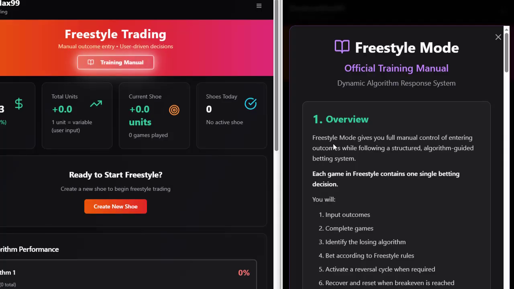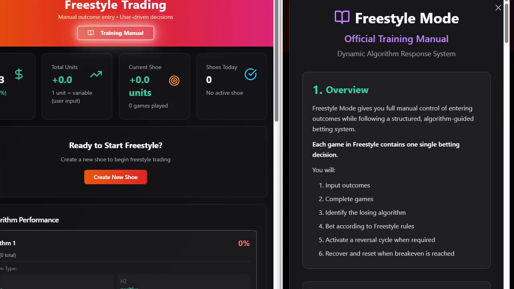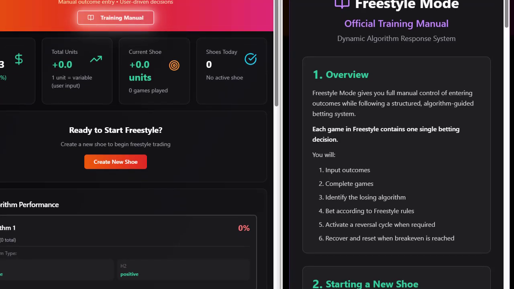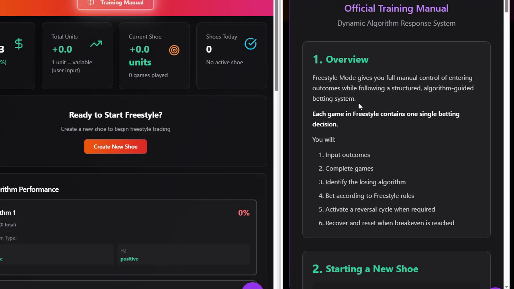It says overview. Number one, freestyle mode gives you full manual control of entering outcomes while following a structured algorithm-guided betting system. Now guys, I constantly say this is a business. If you approach it like gambling, you're going to have gambling results, and I'm going to kick you out eventually, or you're going to kick yourself out.